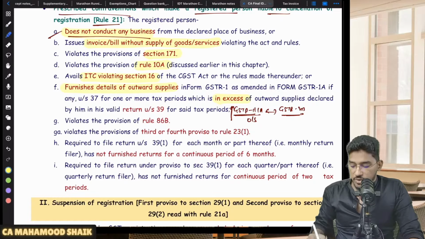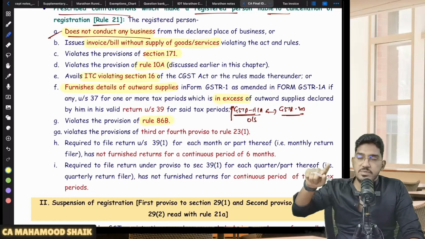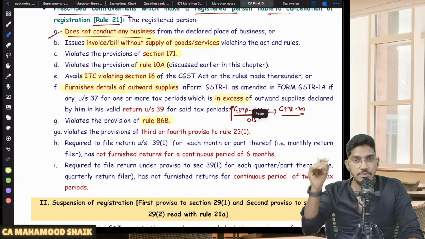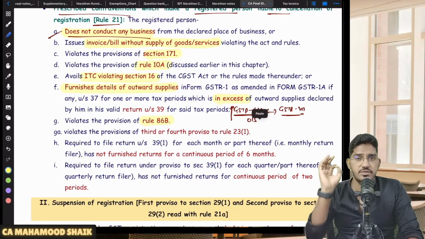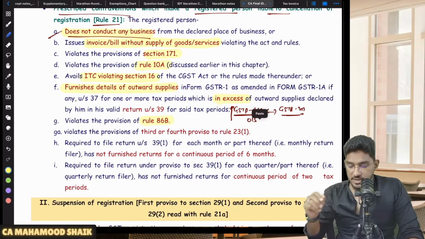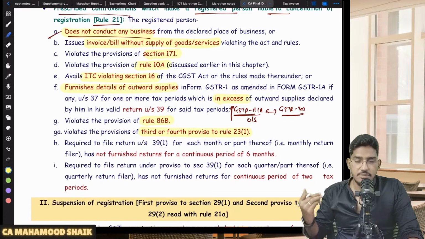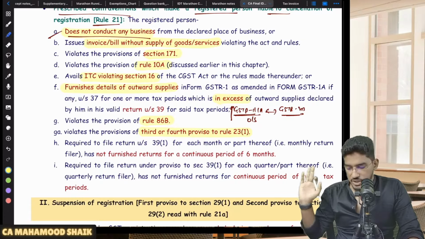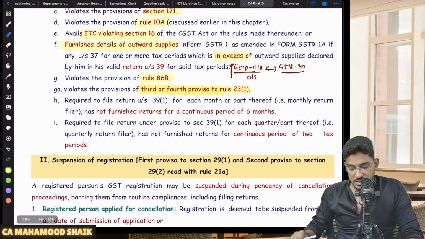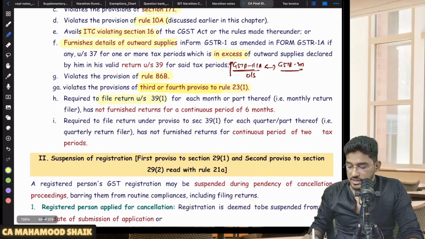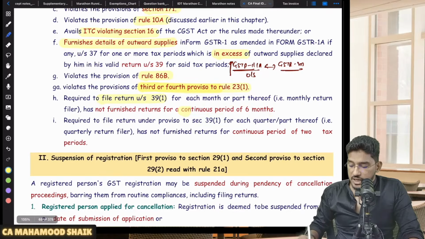Next, if he violates the provisions of Rule 86B, what is this Rule 86B? We are going to see it in the input tax credit chapter. That 1% rule violation he is doing. Some big taxpayers can utilize only 1% of their output tax liability as ITC. He is violating it. Or he violates the third or fourth provisos to Rule 23 sub-rule 1. That means he is not filing the returns after revocation of cancellation. Anyhow, that is related to the revocation point, but just remember that he is violating the provisions of the third and fourth provisos to Rule 23 sub-rule 1. Or he is required to file returns under section 39 for each month or part thereof for a continuous period of 6 months, and for a continuous period of 2 tax periods.